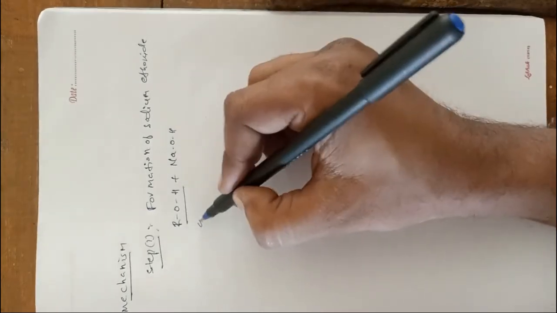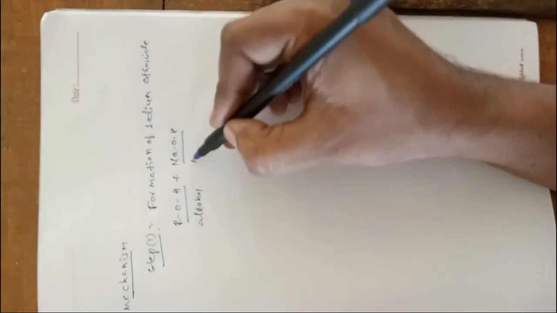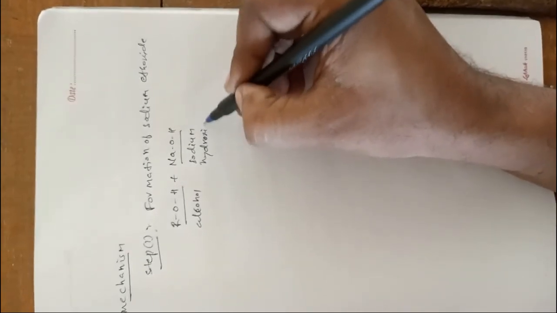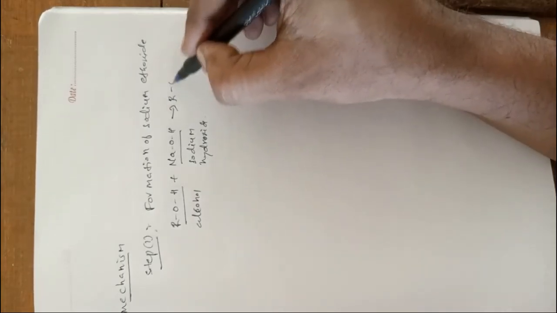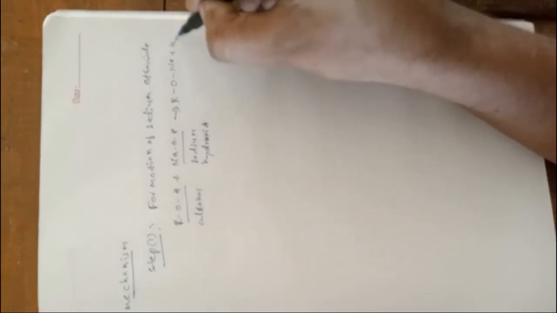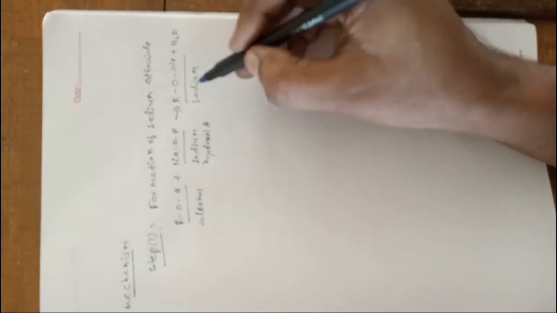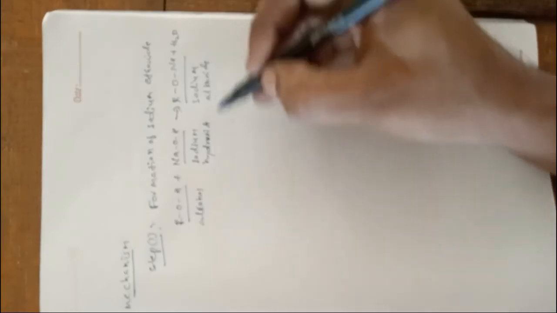This is the alcohol reacting with sodium hydroxide to form RONa plus H2O. That is, we get sodium alkoxide. So this is the first step.